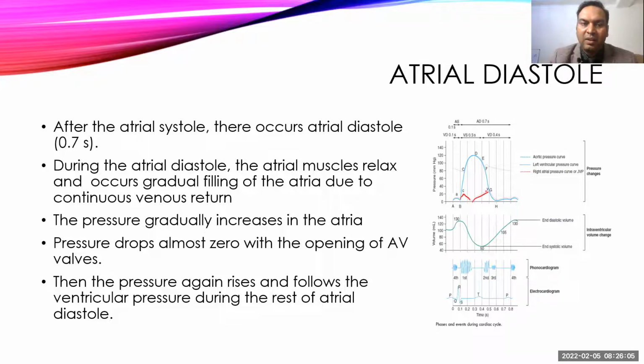When the ventricular pressure goes below the atrial pressure, it opens the AV valve, causing blood to move from the atria to the ventricle, and that causes a fall in the pressure again. This is another phase of the diastole where blood goes from the atria to the ventricle, and it slowly keeps on filling the ventricle till the point atrial systole comes, where the pressure increases again.